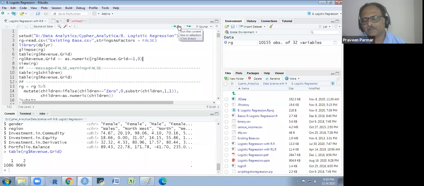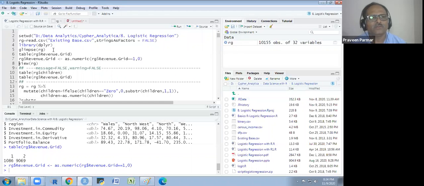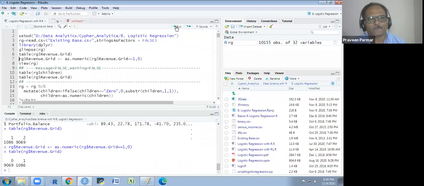I have not taken any conditional statement. I could use that also, but I have not used it. So I will show you the table again. The same thing: 1086 is 1 here again, and the 9069 is 0. Does that make sense to everyone? Okay.